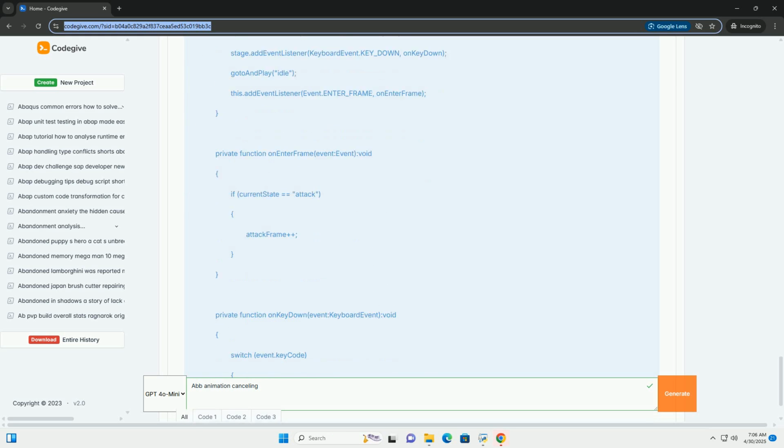Attack buffer window: a larger buffer window makes cancels and combos easier to perform, while a smaller window demands stricter timing. A good starting point is usually between 0.15 and 0.3 seconds. Animation speed and frame data, startup, active, recovery, should be carefully considered in relation to the attack buffer and cancel window to ensure balanced gameplay.